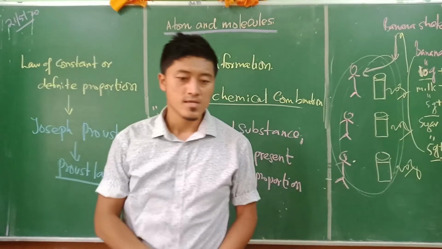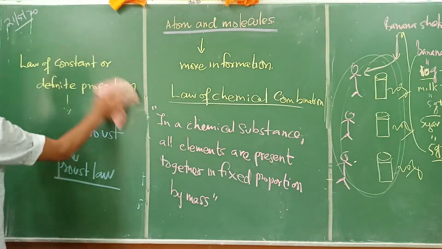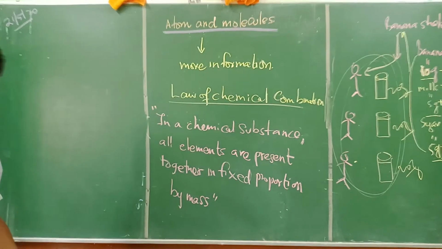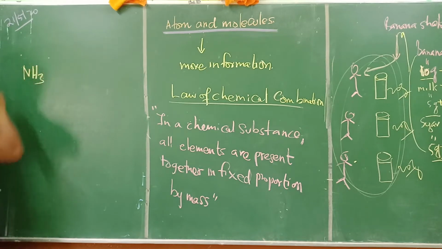Is that clear? In short, if I give you another kind of example, let's suppose imagine we talk about ammonia here, NH3, ammonia. Let's say 17 gram of ammonia.